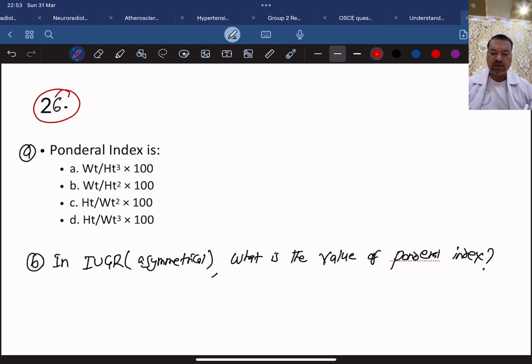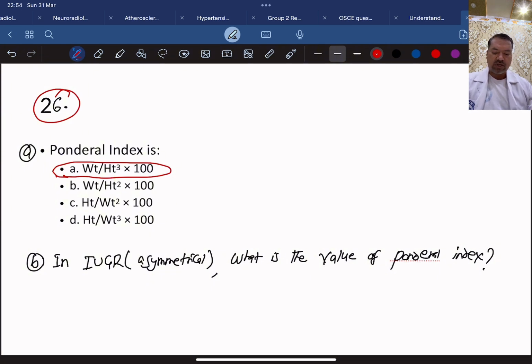This is the ponderal index. So what is the ponderal index? You have to choose the right option first. How to know the ponderal index. The first one. Ponderal index is calculated to differentiate whether it is asymmetrical IUGR or symmetrical IUGR.